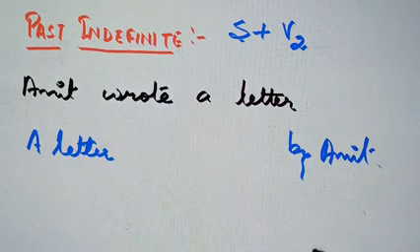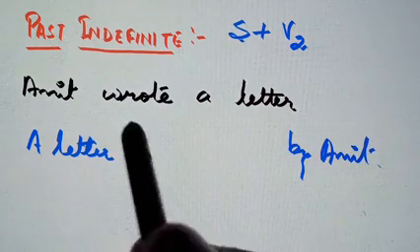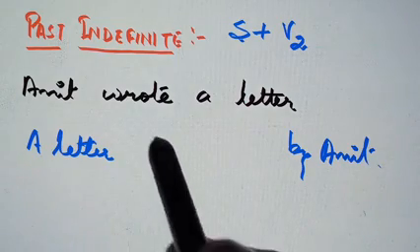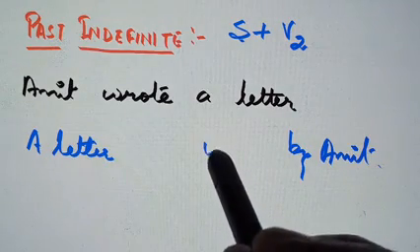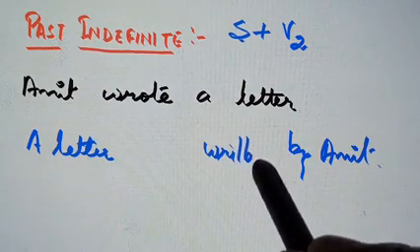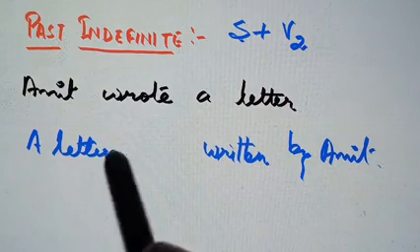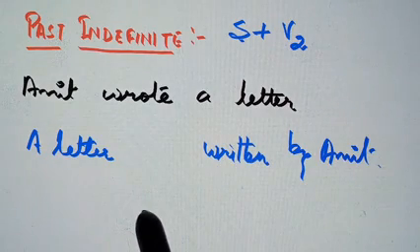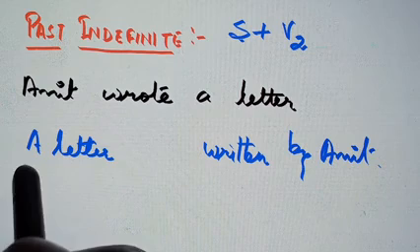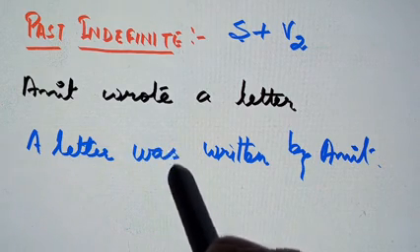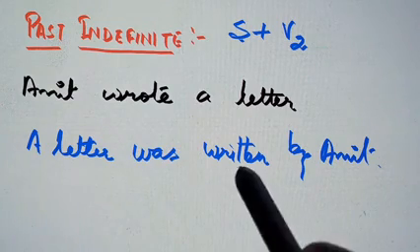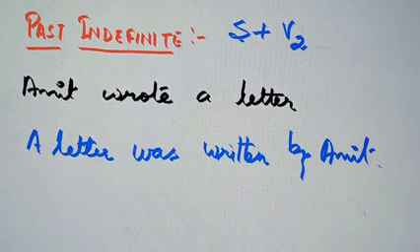I'm going in detail only. We all know that in passive voice we always use the third form, so wrote is the second and the third form is written. Now you have to introduce the helping verb, and according to a letter which is singular, here it will be was only. So a letter was written by Amit.